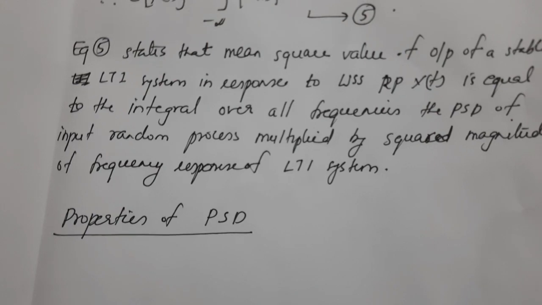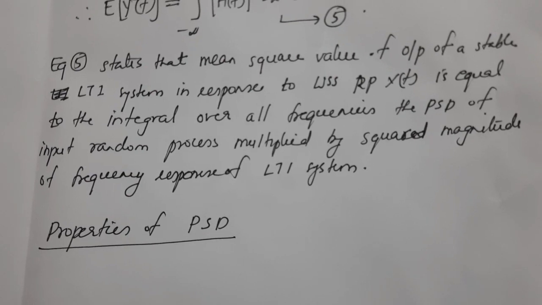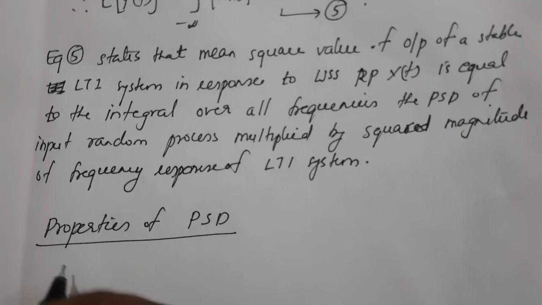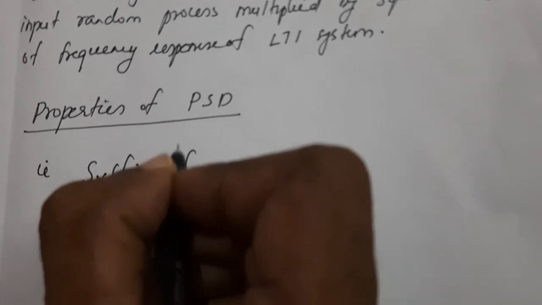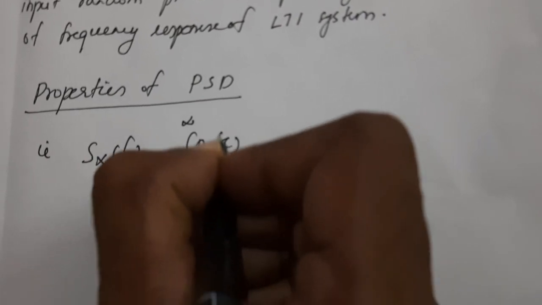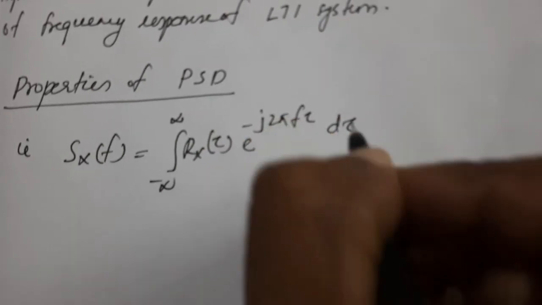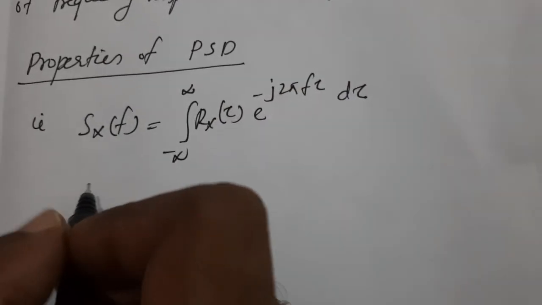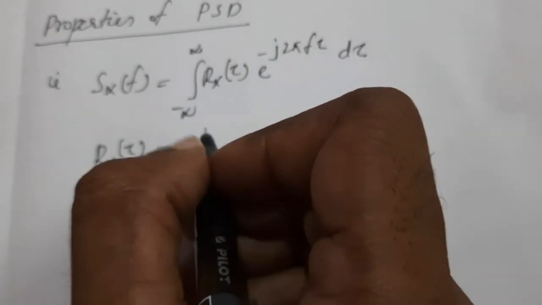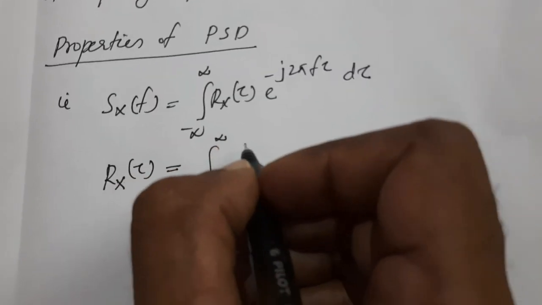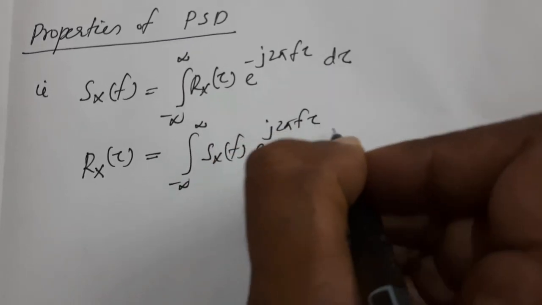Now coming to the properties of power spectral density. We know that power spectral density and autocorrelation function are Fourier transform pairs. That is, Sx(f) equals the integral from minus infinity to plus infinity of Rx(tau) e raised to minus j 2 pi f tau d tau. Similarly, the autocorrelation function is the inverse Fourier transform of the power spectral density function: the integral from minus infinity to plus infinity of Sx(f) e raised to j 2 pi f tau df.